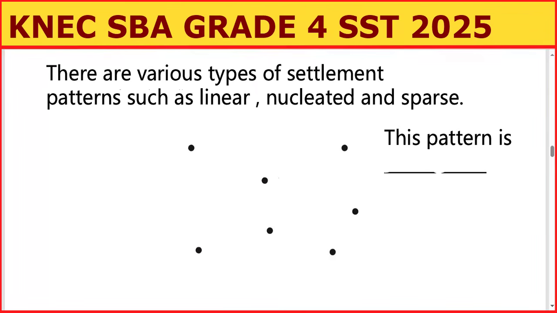This is called, we have linear, nucleated, or sparse. Sparse is also called scattered. So this pattern is sparse or scattered.